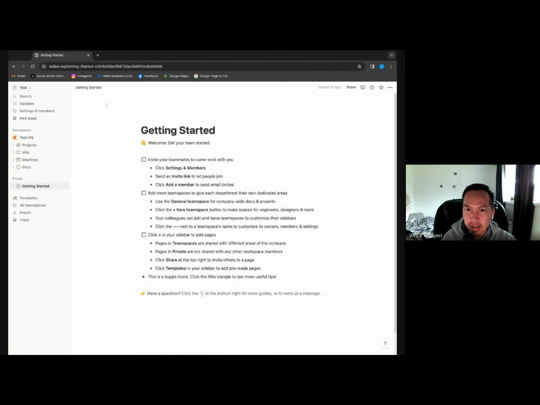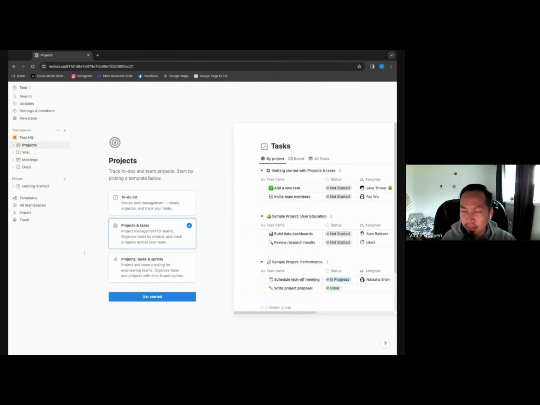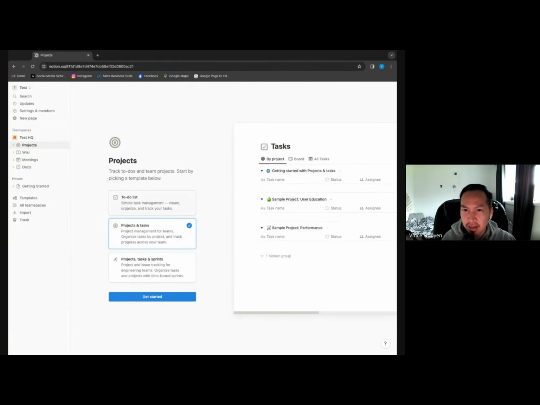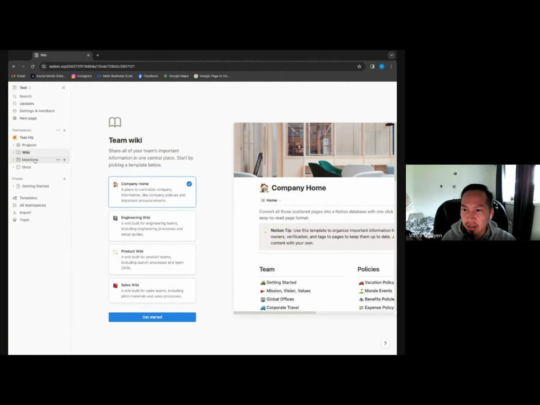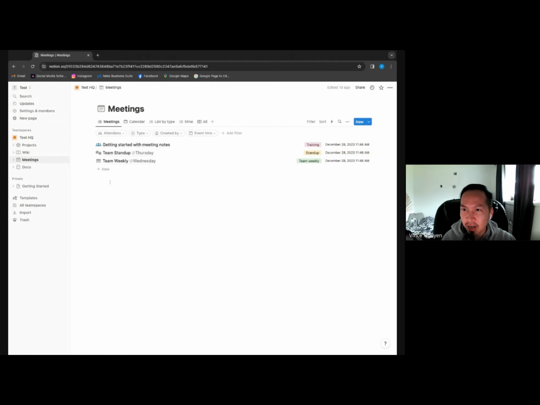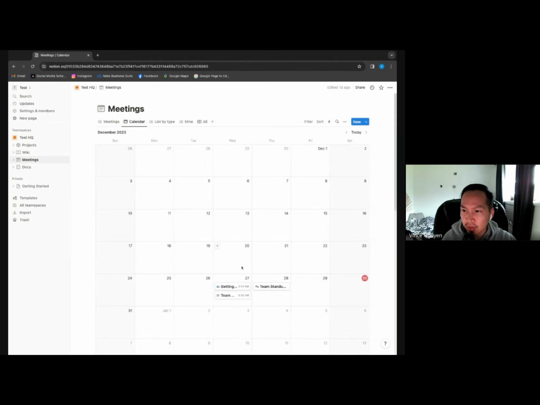Once you log in, the initial things that you see are pre-built projects and to-do lists. You have some wikis that you can just write information about. You have a meeting tracker, and the cool thing about a lot of these, for example the meetings, is you have it in a table form. But if you like it in a calendar form, you can switch to a calendar form, and all that information gets ported over into this view.